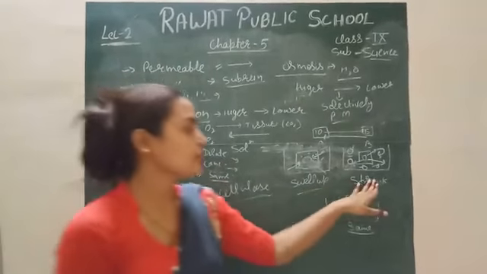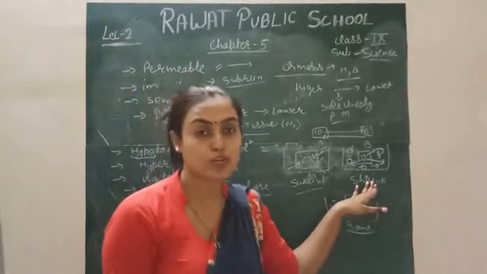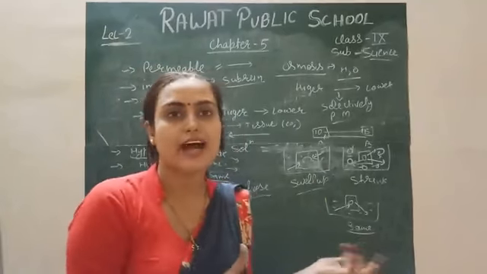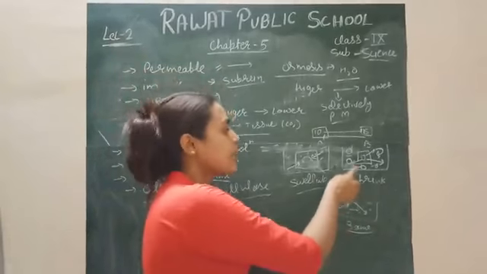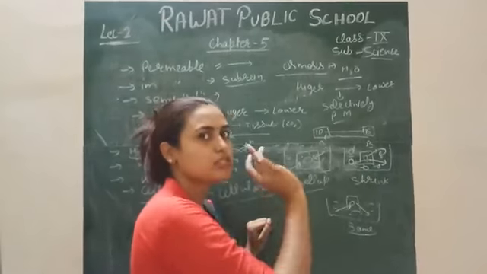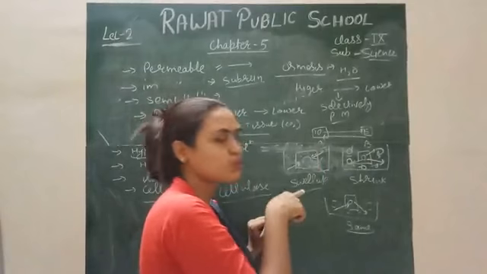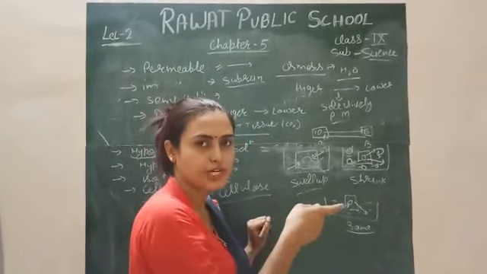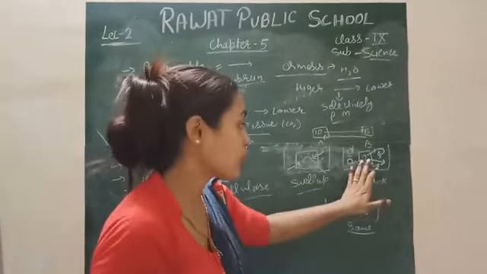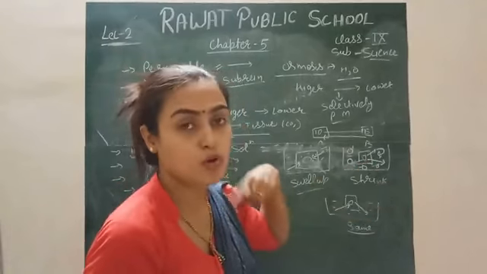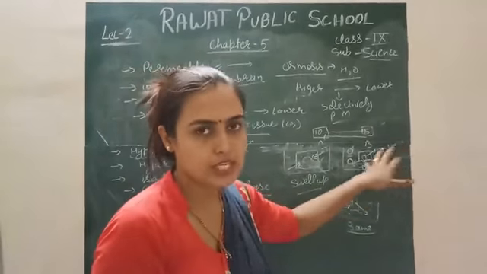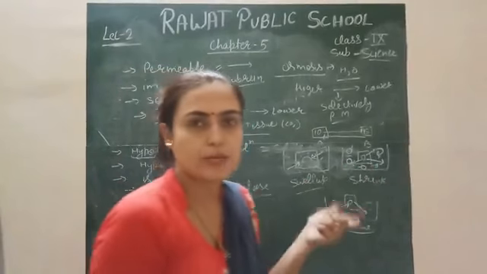In the next condition, when your cell shrinks in a hypertonic solution, what will happen? In that condition there is more solute in the outer environment as compared to the inner environment, right? So due to this hypertonic or concentrated solution, your cell shrinks. What is the meaning of shrinking? It means the cytoplasm or protoplasm of the cell moves from inside to outside. In that condition, the cell dies.